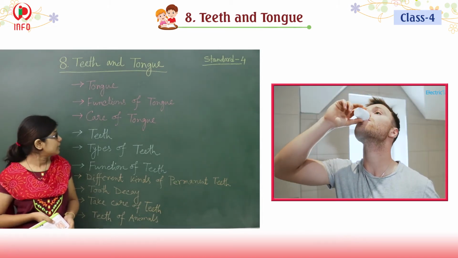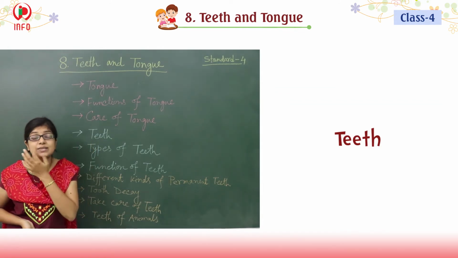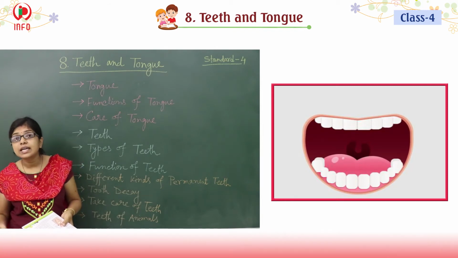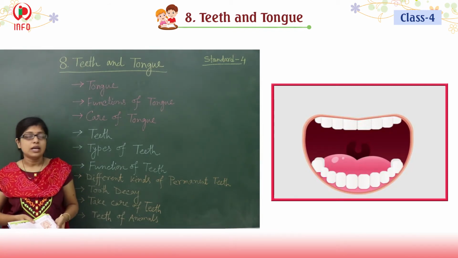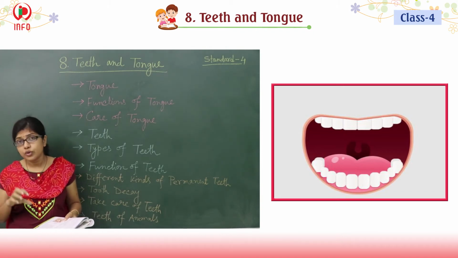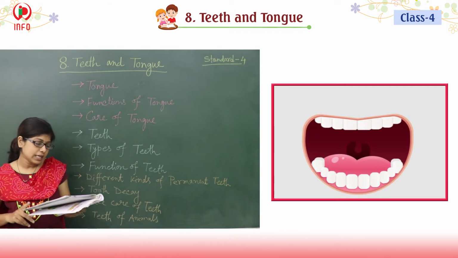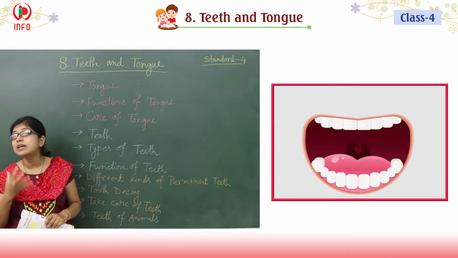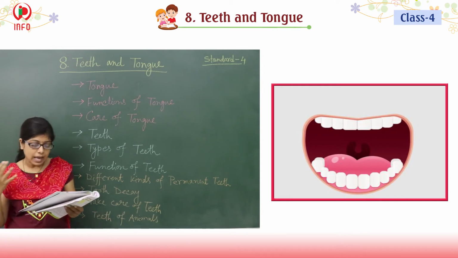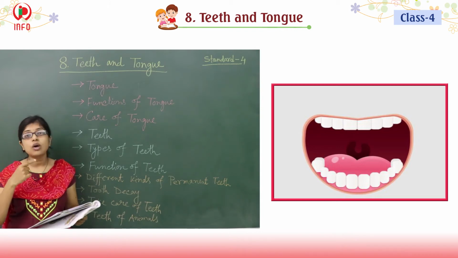So next we will learn about the teeth. All of you know about the teeth. So what are the teeth doing for us? They help us to cut the food, to crunch the food too. And the teeth are very hard substances, and these teeth are fixed to our jawbones.